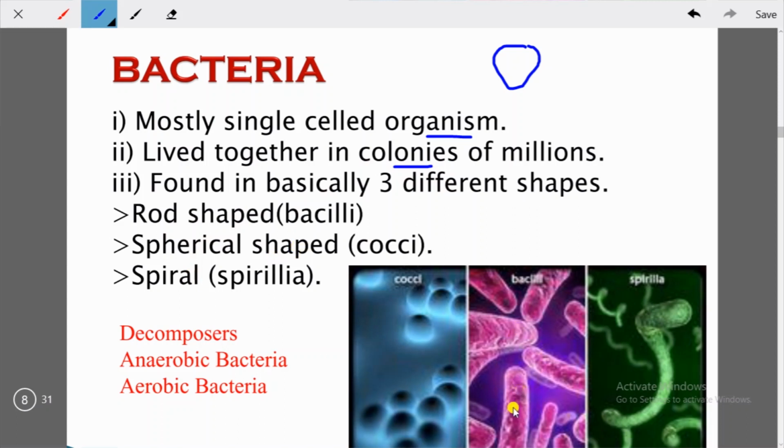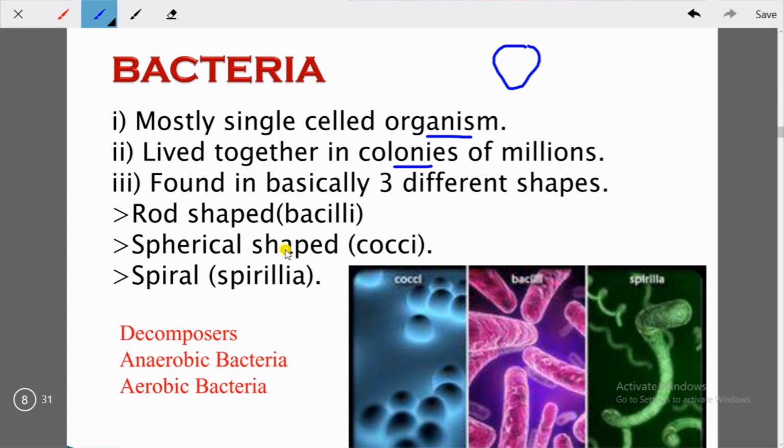These are the rod shaped bacteria, and from one end of the bacteria there may be one outer growth, and that is called flagella, and that helps them in their movement. One important thing is they cause very dangerous diseases in human beings, such as tuberculosis, diphtheria, tetanus, and leprosy, and so many other diseases.